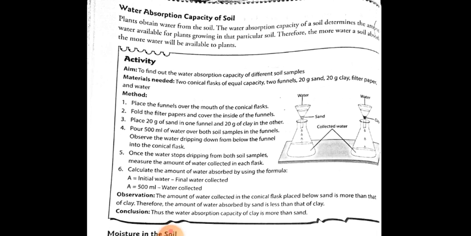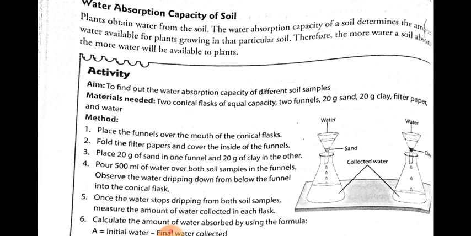So the first property we are going to see is the water absorption capacity of the soil. What is water absorption capacity? The water absorption means the amount of water a soil can absorb. The amount of water a soil can absorb is known as the water absorption capacity of the soil.